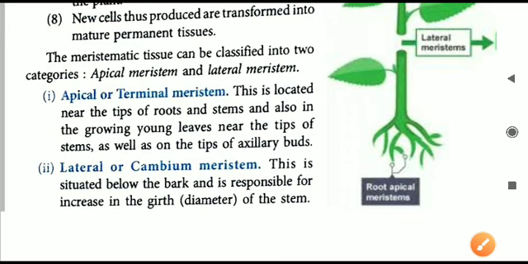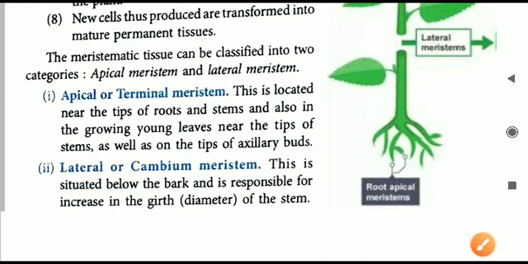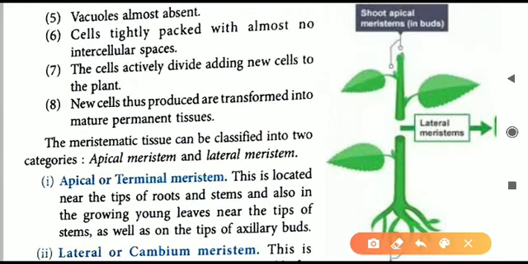Next, the second type of the meristematic tissue is lateral meristem or cambium meristem. It is called lateral or cambium meristem because it is present below the bark, and it is responsible for the increase in the girth, or the diameter, of the stem. The stem will become broader and thicker because of this lateral meristem or cambium meristem. So these are the two different types of meristem. Here in the diagram you can see the lateral meristem, present in the stem itself. It is responsible for the increase in diameter of the stem of the plant.